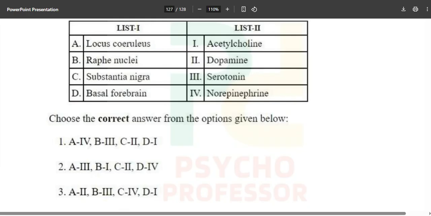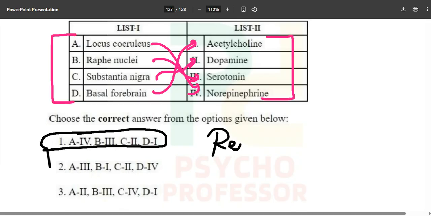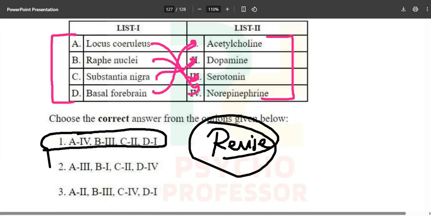These are all the most important things, and that is why option number one is the correct answer: locus coeruleus, norepinephrine; raphe nuclei, serotonin; substantia nigra, dopamine; and basal forebrain, acetylcholine. Make sure you remember this, because they can ask about it again, and you have now seen the location as well. So revise well, study well, and do well in the upcoming examination.